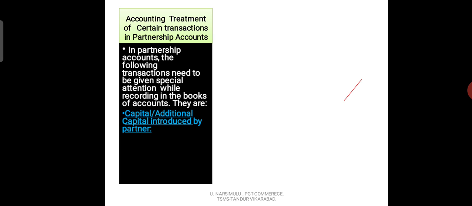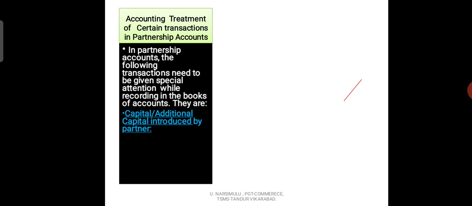These partners A and B have to contribute their share of capital in the ratio of 1:1. Suppose the partnership firm requires 2 lakh rupees in total. So A's share of capital would be 1 lakh, and B's share of capital would be 1 lakh. So A gives 1 lakh rupees to the partnership firm, and B gives 1 lakh rupees to the partnership firm.